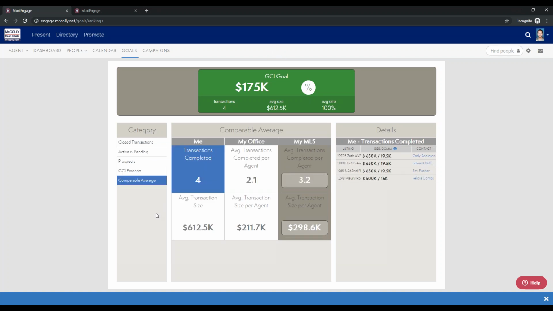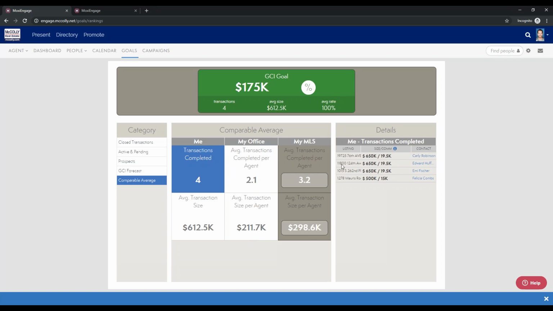Finally, we have our comparable average. This is a great one for those who are pretty competitive out there, and being an agent, they're all competitive. Everyone's competitive in the real estate market. We are able to see how we compare to both our office as well as our MLS. Just a great way to see how you stack up against everybody else. A nice way to come back and look at it.